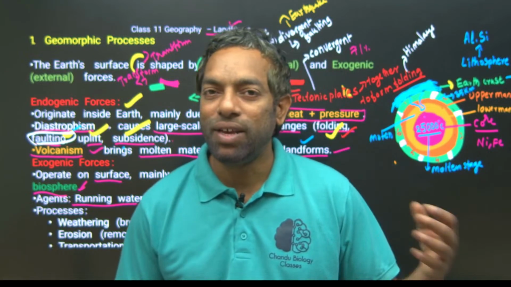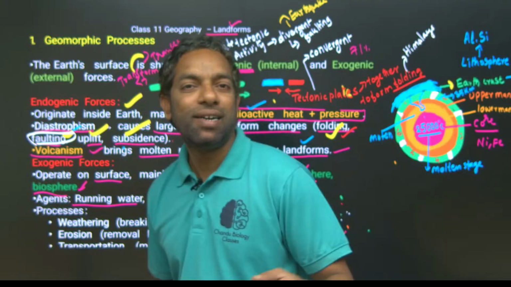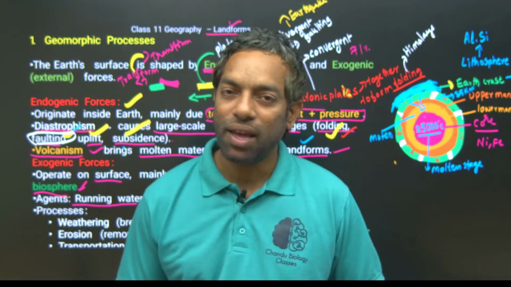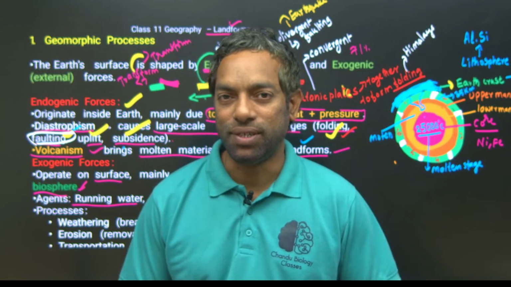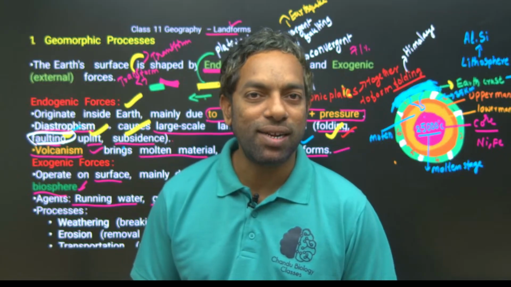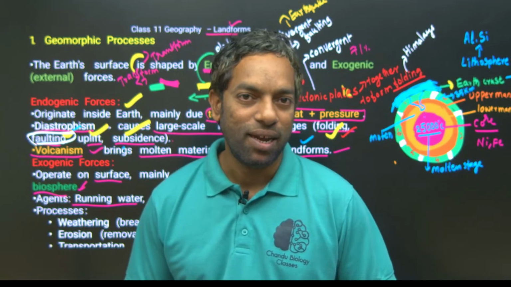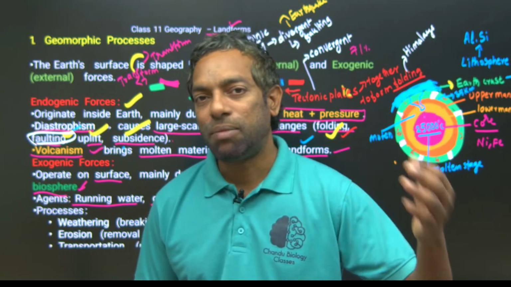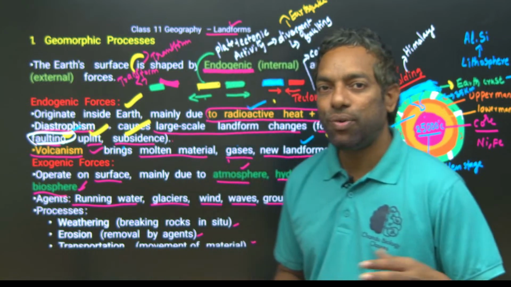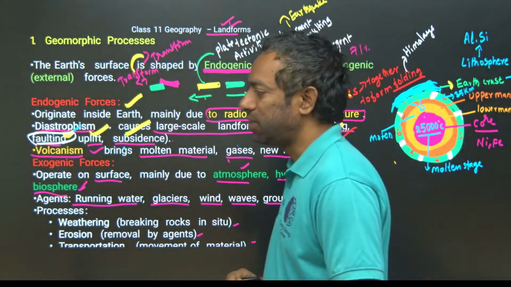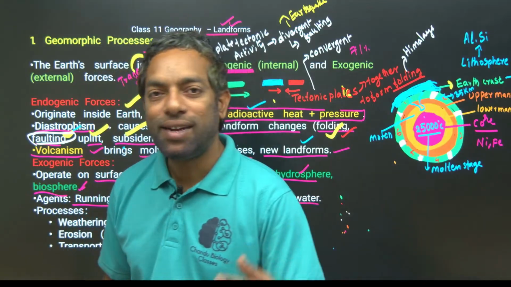Biosphere is nothing but the living things, either animals or plants, mainly plants. Plants created different landform shapes. Of course, you have to understand exogenic forces and endogenic forces. Endogenic forces are mainly volcanism and landforms, folding, faulting and subsidence. Exogenic forces are the atmosphere, biosphere and hydrosphere. Together they can create landforms on the earth, either hilly areas, plains, plateaus, islands and deserts.